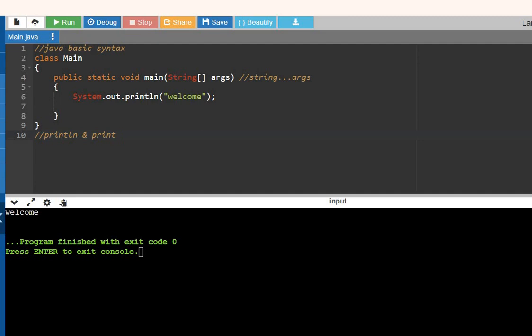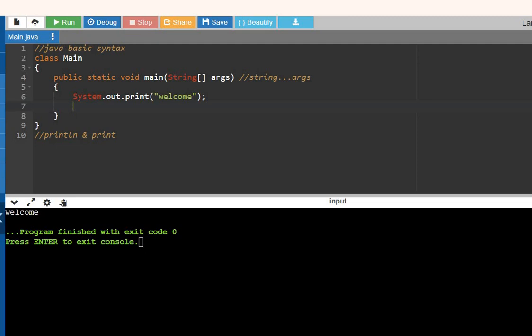Let me tell you the difference in a clear way. When you use the print statement, first I'll tell you about the print statement. It only prints the present thing in the brackets, and if you print another thing in the same code, it will print beside the previous output. Let me briefly tell you.